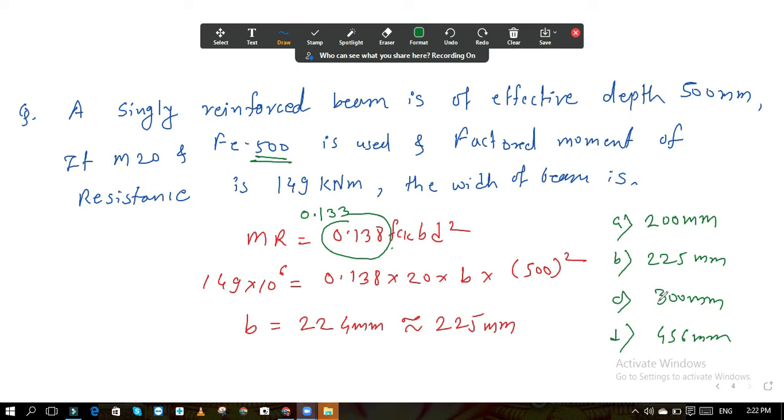Okay. So in this way you have to solve this problem. This calculation answer doesn't matter. You should understand how to solve this problem. Then and then only you will be able to solve in the examination. Now solve this question. Up till now three, four numerical type questions we have taken, and every time I have solved that. Now you have to solve this. I am not going to give the answer of this question. Only I will tell you the final answer.